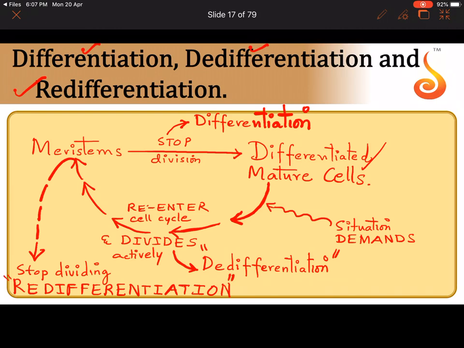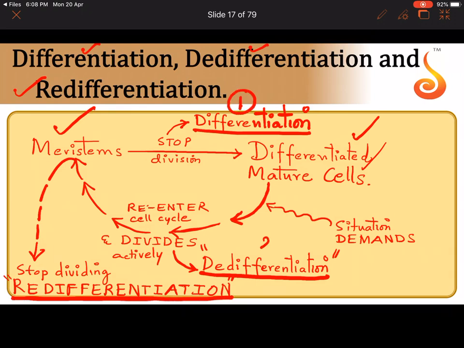See the difference? So first you had meristematic cells, it divides and it stops dividing to become a mature cell. This is called differentiation. The mature cell re-enters division. It starts dividing again to become meristem. This is referred to as dedifferentiation. Those meristematic cells which came from dedifferentiation, once again they stop dividing because they take up a task. They take up a function. This is called redifferentiation. So three major terms you have to remember here: differentiation, dedifferentiation, and redifferentiation.